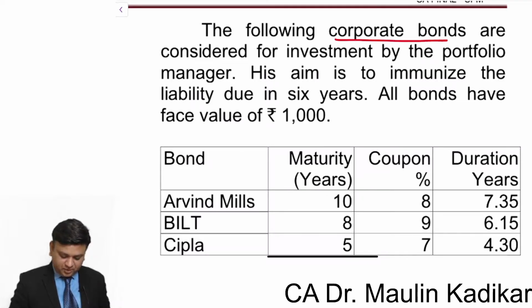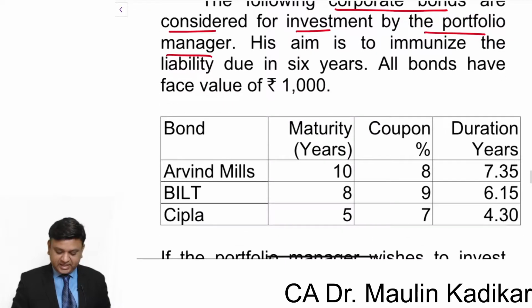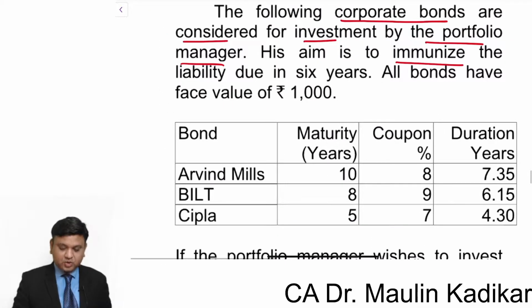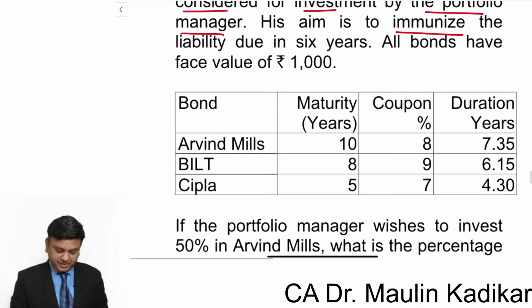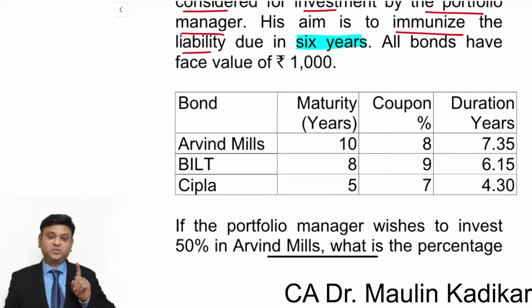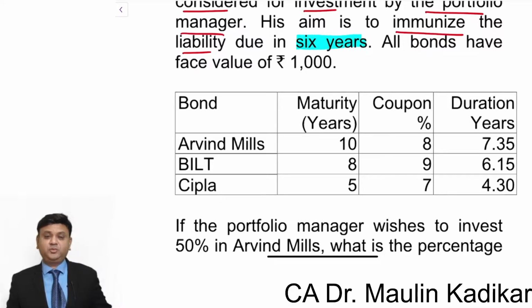The following corporate bonds are considered for investment by the portfolio manager. His aim is to immunize. The concept of immunization comes once again. The liability is due in 6 years. Now I hope that you have understood that the 6 years is very important. We should make sure that the duration of our portfolio is exactly 6 years.